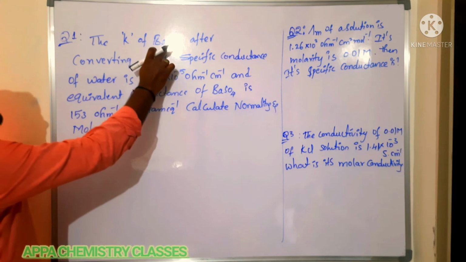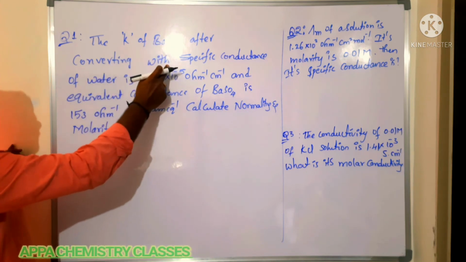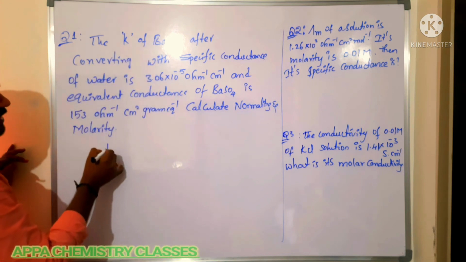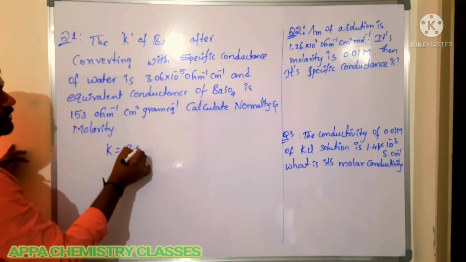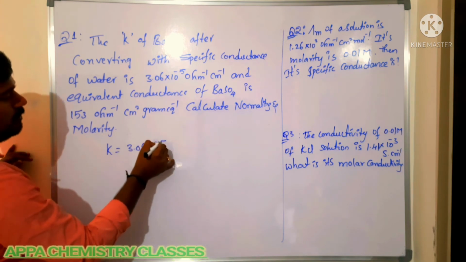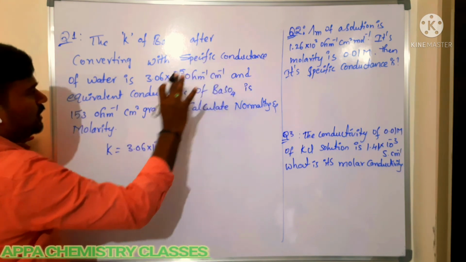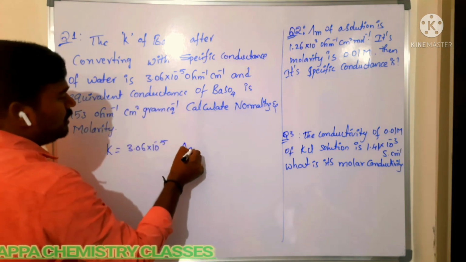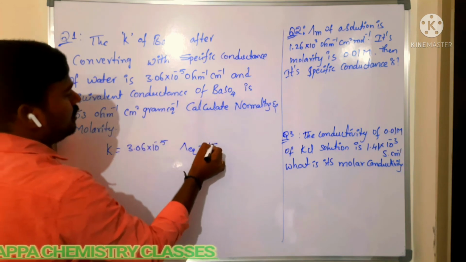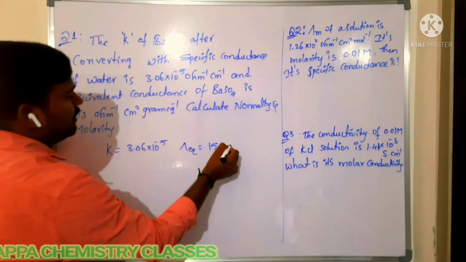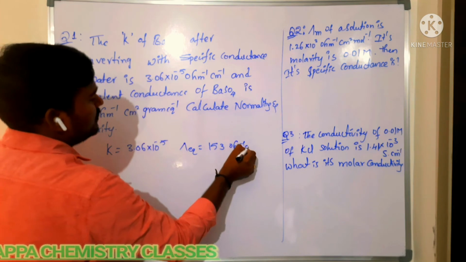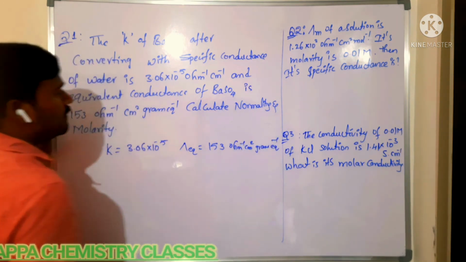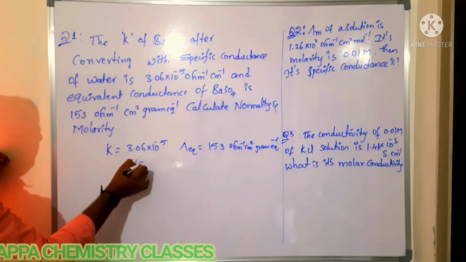The specific conductance of barium sulfate, after correcting for the specific conductance of water, is given: K is equal to 3.06 into 10 power minus 5 ohm inverse centimeter inverse. And the equivalent conductance of barium sulfate is also given: 153 ohm inverse centimeter square per gram equivalent. They are asking to calculate the normality.